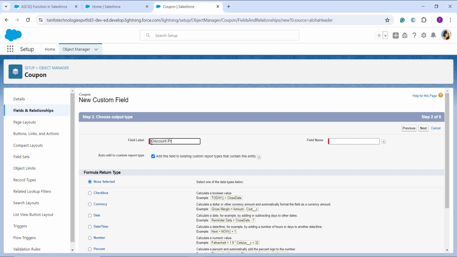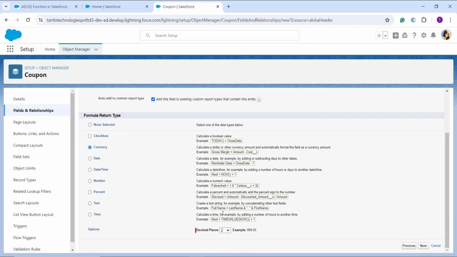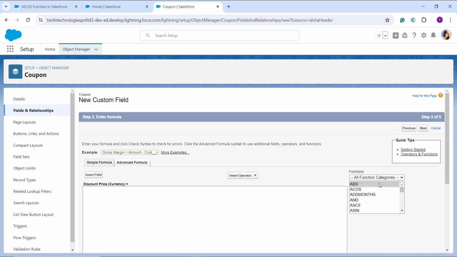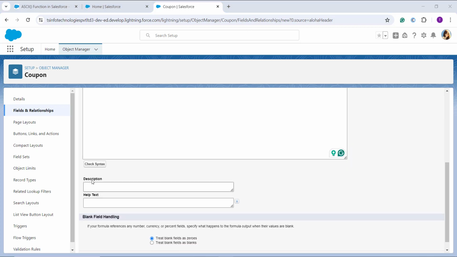Once I click on the field name, it gets automatically populated based upon the field label that you have entered. Now you have to choose the formula return type. I am going to select Currency and set the decimal places to 2, which is selected by default. After that I click on the Next button to proceed to the next step. Now here you have to create the ASCII function formula for determining the discount based upon the first character of the coupon code. So let's just add the formula first, and then I will explain it to you. So here I enter the formula. I click on Check Syntax.